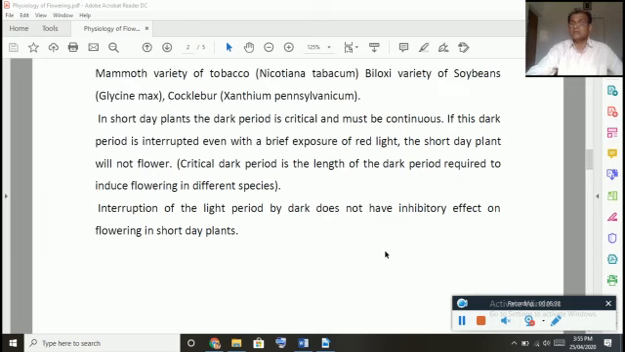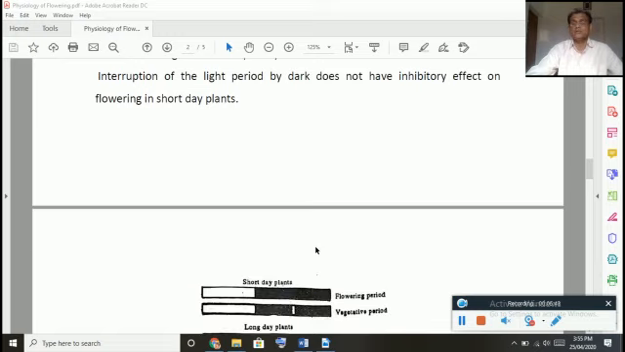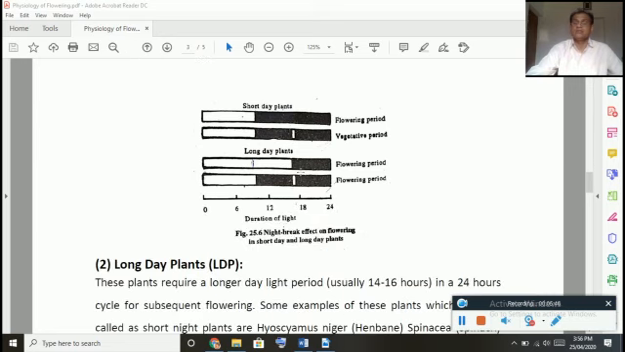Interruption of the light period by dark does not have an inhibitory effect on flowering in short day plants. If the light period is interrupted by a few minutes of dark period, that will not have any effect. Here the dark period should not be affected. You can see the picture, short day plants: short daytime, more dark period, so it is flowering. If this critical dark period is interrupted by a few seconds of light, particularly red light, then it will not lead to flowering. The plant will remain in the vegetative period.